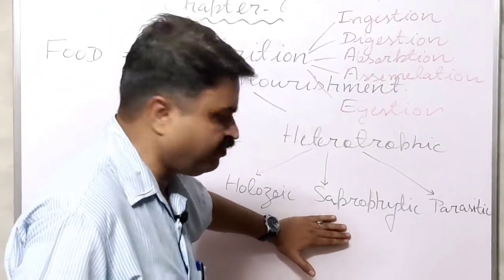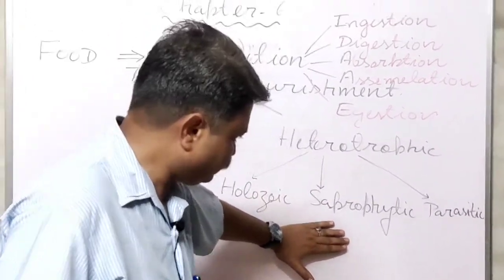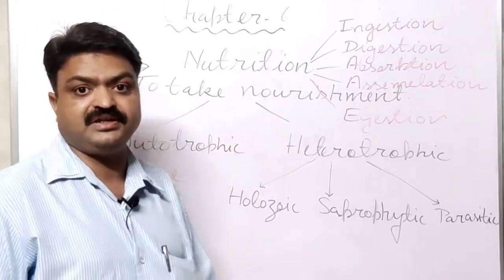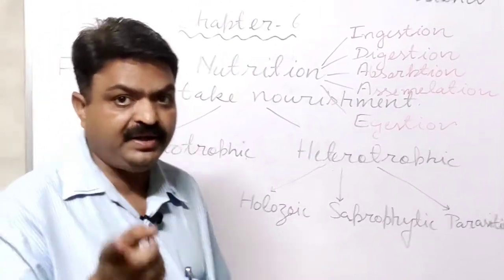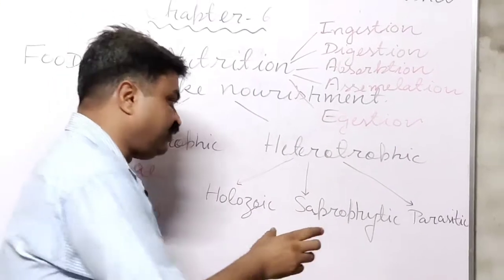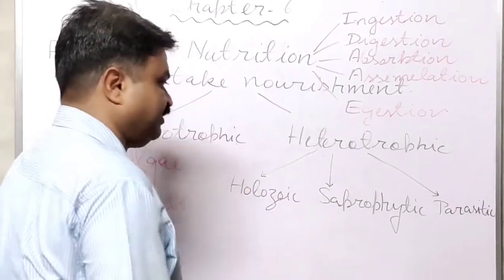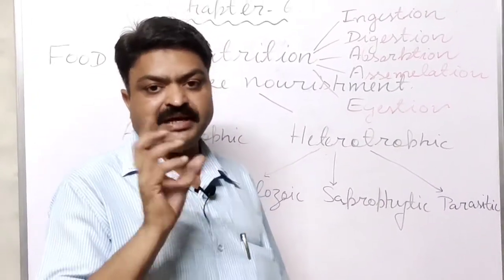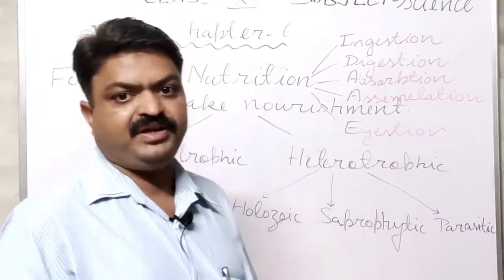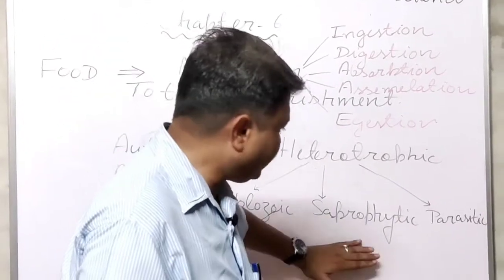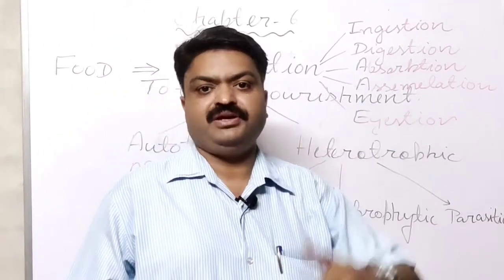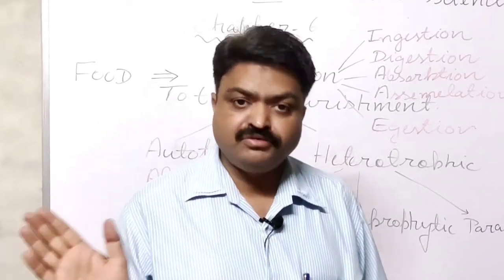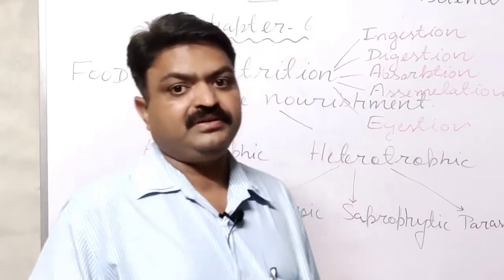Next is the saprophytic mode of nutrition. It is the mode of nutrition, student, in which living organisms like bacteria or fungi take their nourishment from dead or decaying material, especially biodegradable waste, and they do the digestion outside their body. How do they digest, student?